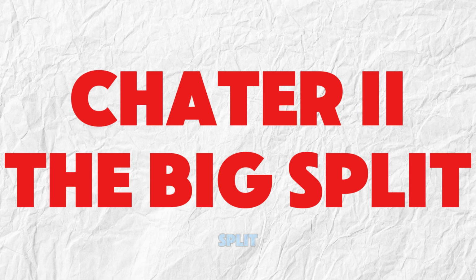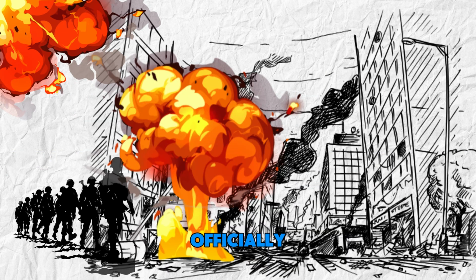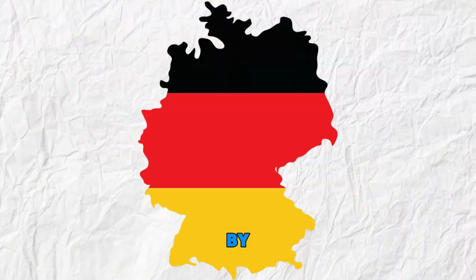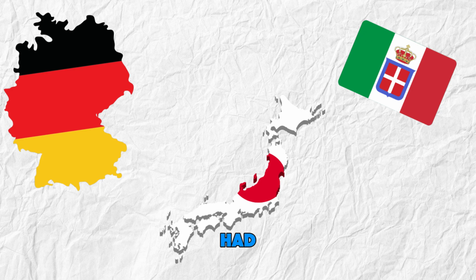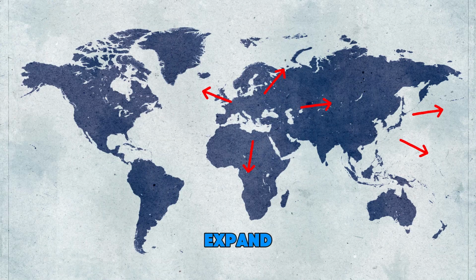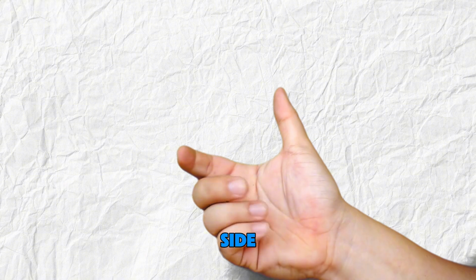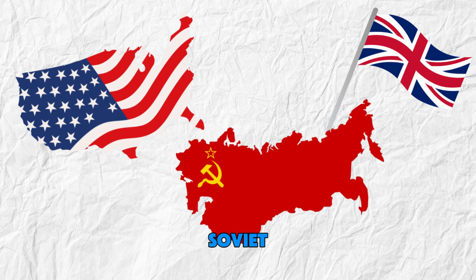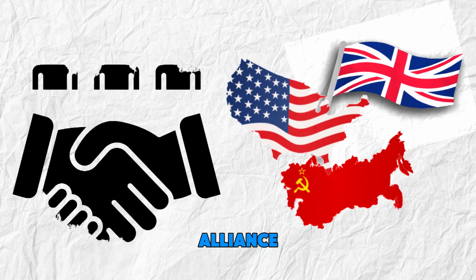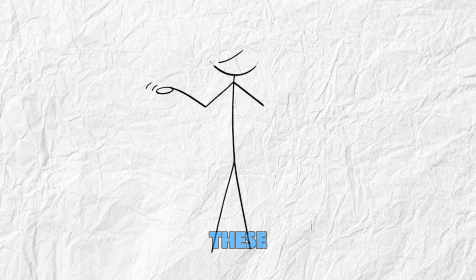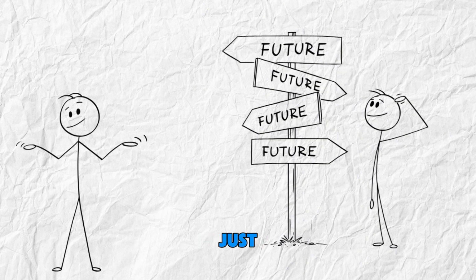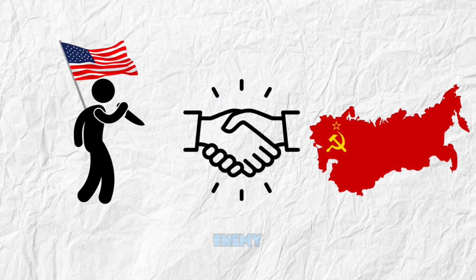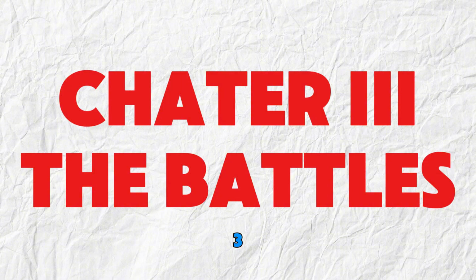Chapter 2, The Big Split. Now that the war was officially on, it was clear who the key players were. The Axis powers, led by Germany, Italy, and Japan, had one thing in common: they wanted to expand their empires. On the other side, the Allies, led by countries like the United States, the United Kingdom, and the Soviet Union, formed a powerful alliance to stop the Axis spread. But what made these alliances work? Well, it wasn't just about shared values, it was about survival, and sometimes, the enemy of my enemy is my friend.